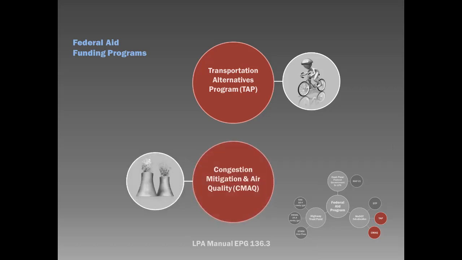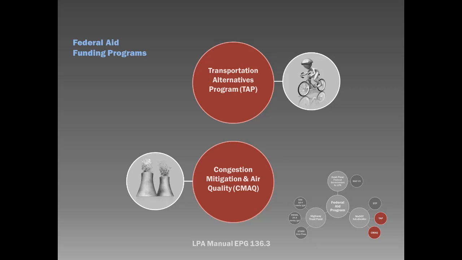Congestion Mitigation and Air Quality, or CMAQ, commonly referred to as CMAQ. CMAQ funding is allocated directly to TMAs in the St. Louis and Kansas City region. To receive CMAQ funding, the region must be identified by the EPA to be a non-attainment area. This means the air has a specified level of pollutants in it.